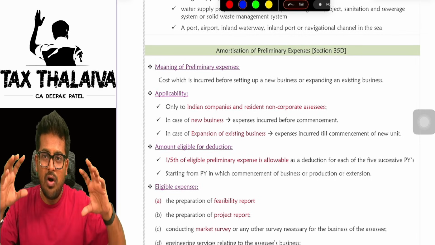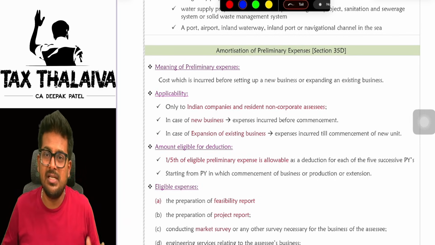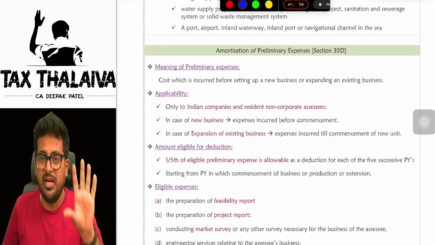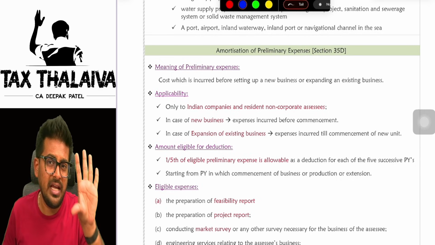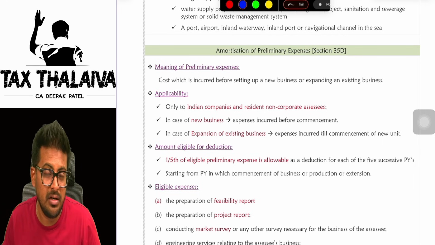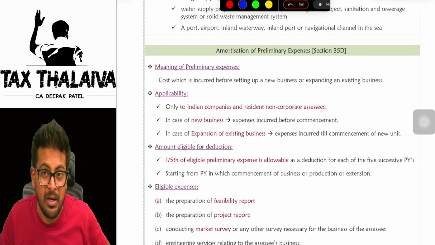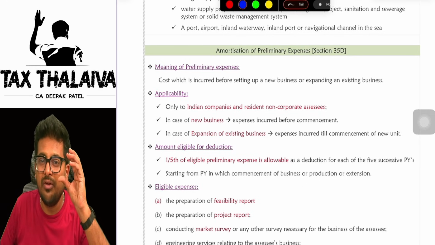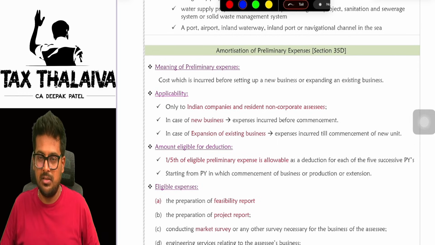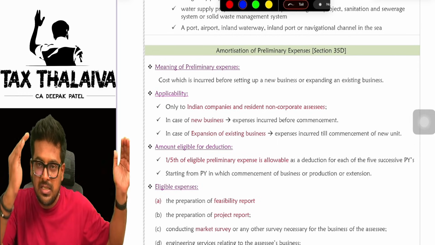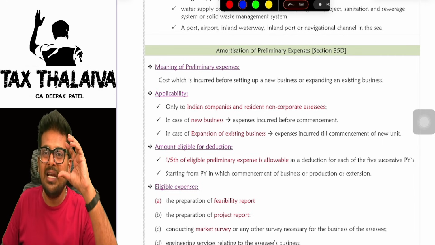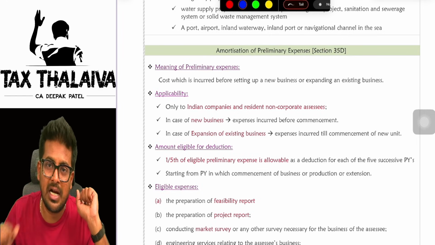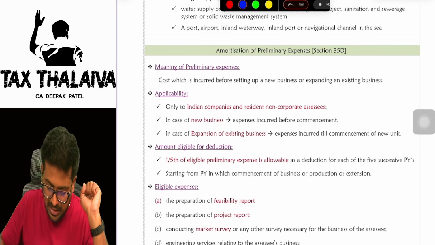Once you start your business, whatever expenditure you incurred before commencing your business, you are eligible to claim a deduction. But the deduction will be given in 5 equal installments. If I say 5 equal installments, can I say 1/5 will be given? 1/5 of the total expenditure will be given. But out of the expenditure which you incurred before commencing the business, only few expenses are eligible expenses. I repeat, out of the expenses which you incurred before commencing the business, only a little amount is eligible expense. Out of that eligible expense, you will claim 1/5 for 5 years. Is it clear? Let's look at this.